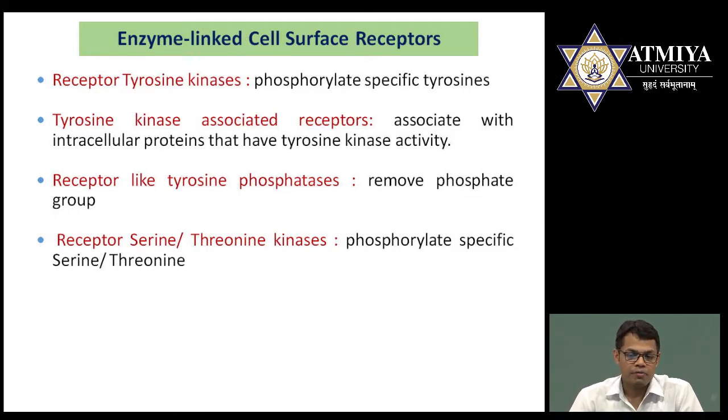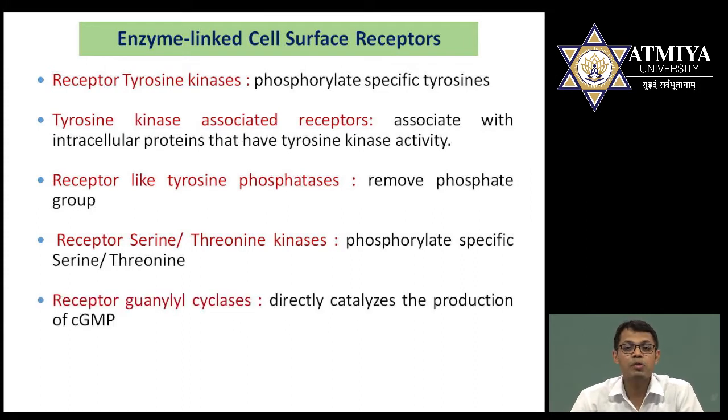So here the phosphorylation occurs, but they phosphorylate at a specific site of serine and threonine. This is different from the first one, in the sense that receptor tyrosine kinase phosphorylates at tyrosine, but receptor serine threonine kinase phosphorylates at serine threonine. Next one is receptor guanylyl cyclase.